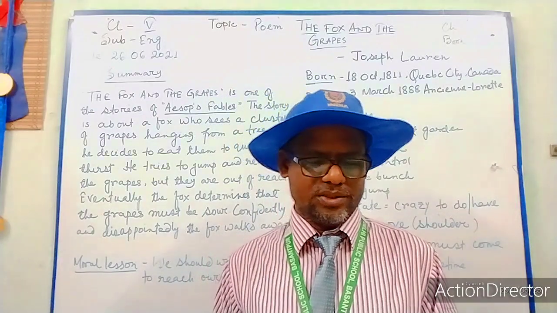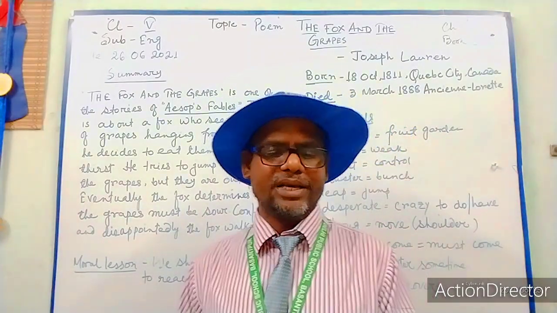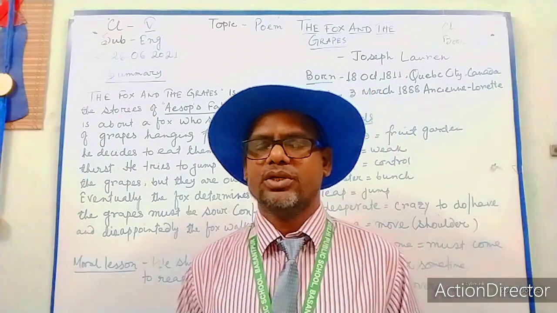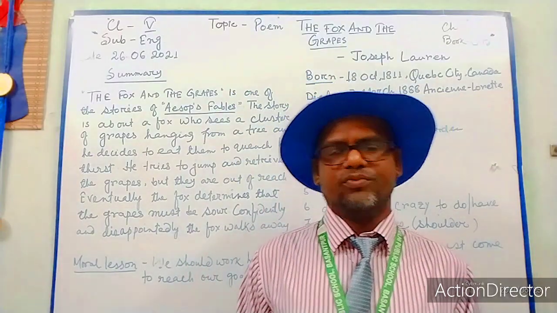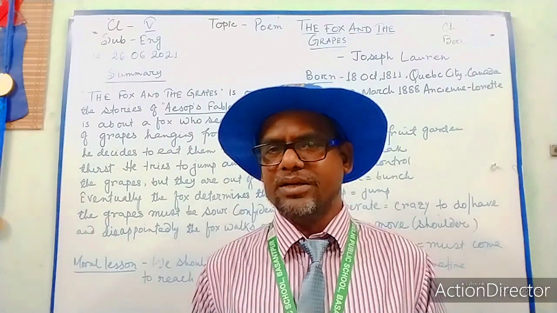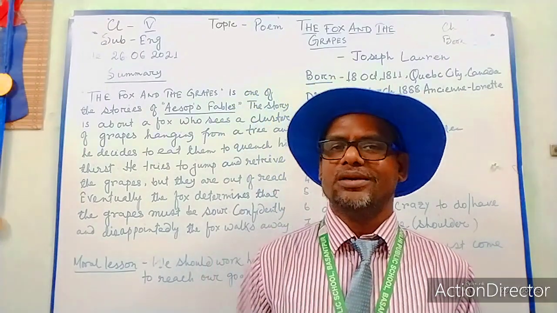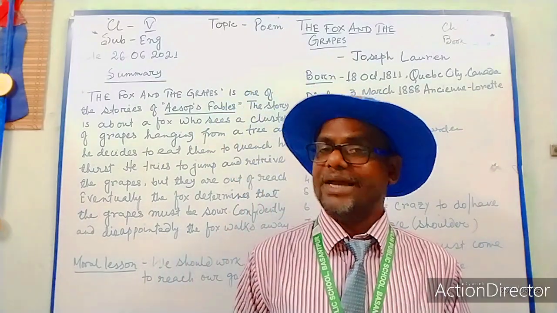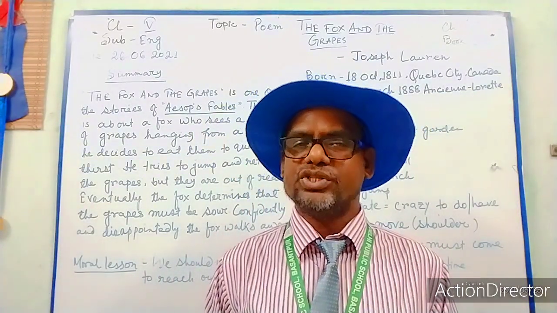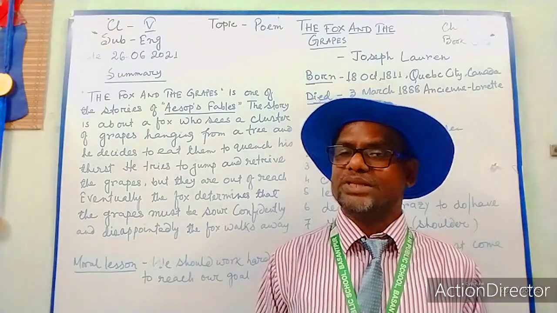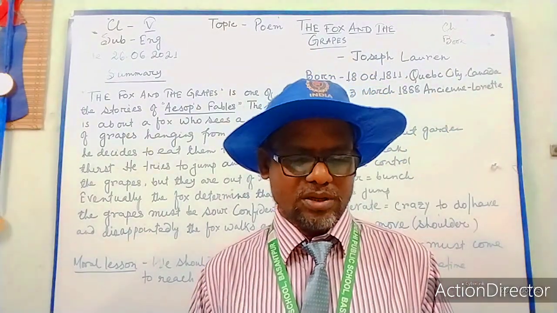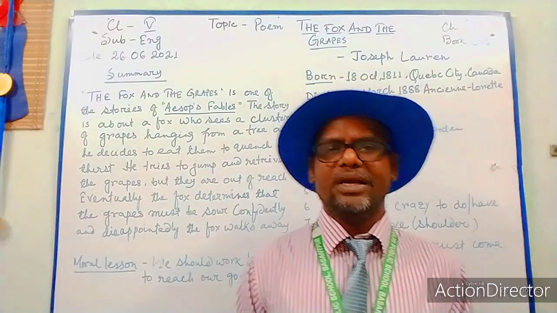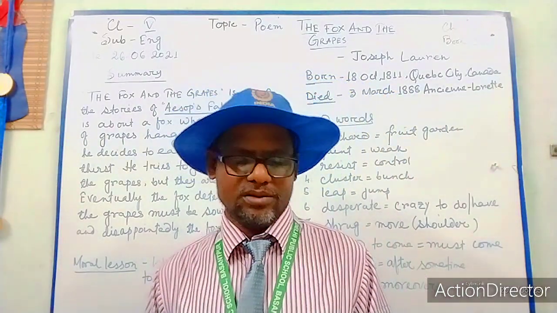One summer's day, a fox was passing through an orchard. So it was a summer day, and the fox was passing through. Through means within the. Okay. So through the orchard, an orchard. He found an orchard, and he was passing through that orchard. Faint he was and hungry too. So he was very much weak and he was hungry.